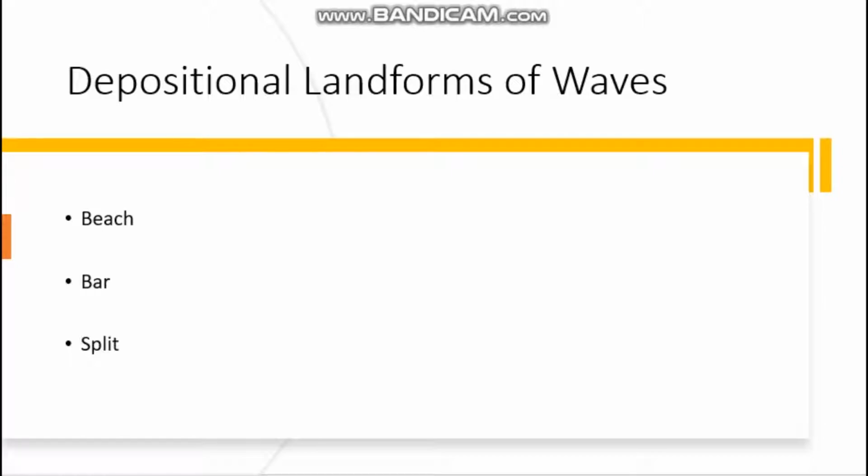Beach, bar, spit. Please listen. What are the different depositional landforms of waves? The different depositional landforms of waves are beach, bar, spit. So, one by one we can learn about it in detail.